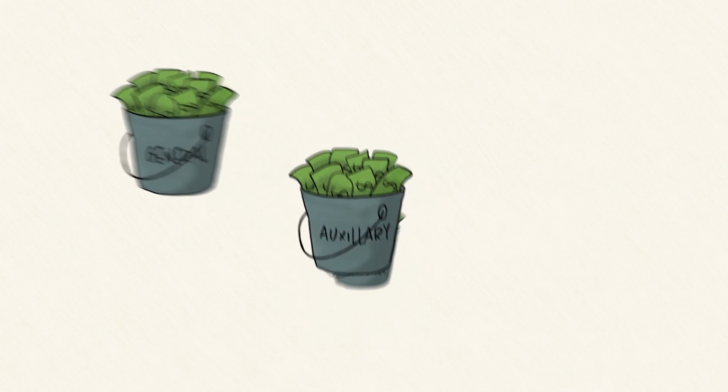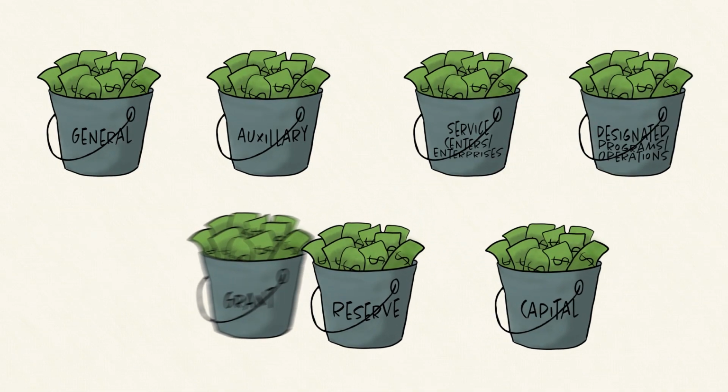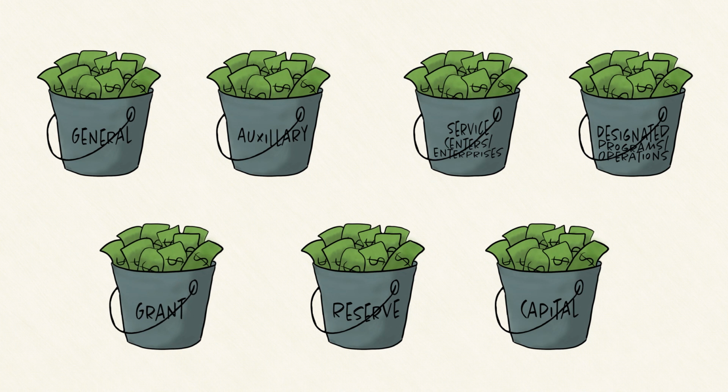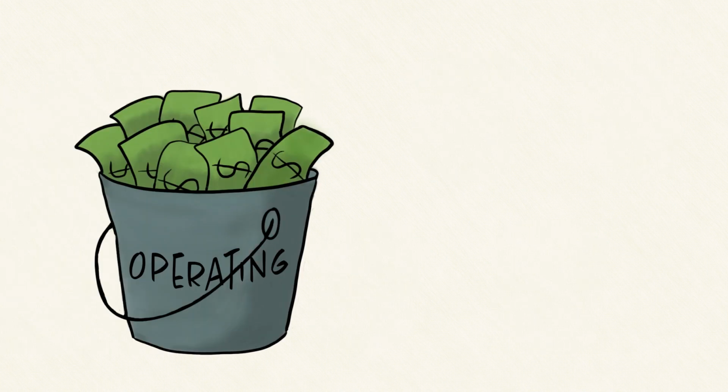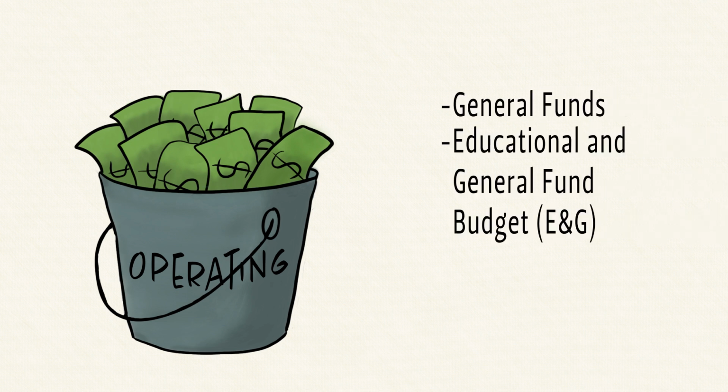You will most likely find these common fund types at your higher ed institution. Operating funds, which house the operating budgets, are the most common fund types you will find. These funds are commonly referred to as general funds or education and general fund budgets, E&G. Tuition, which comes from students, will most likely be the form found in this fund type.